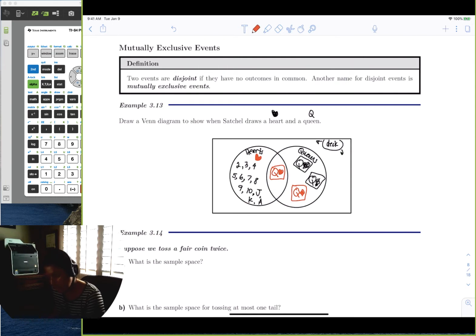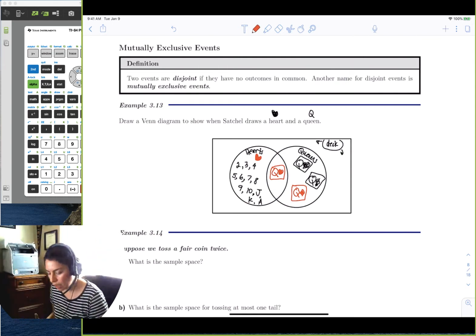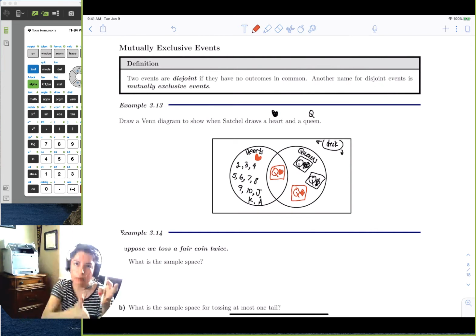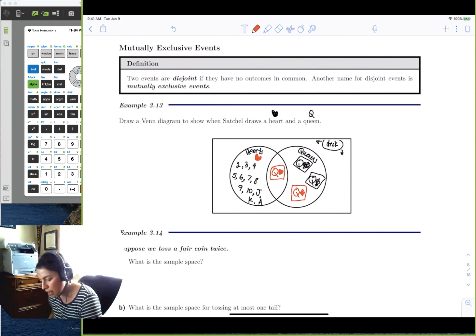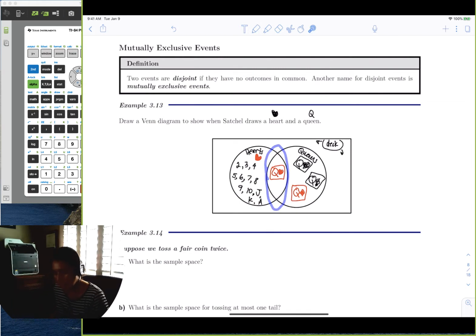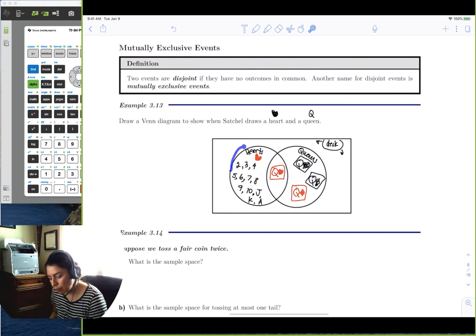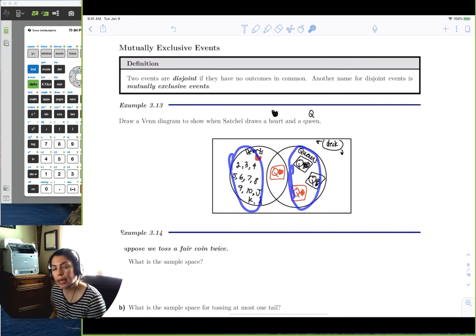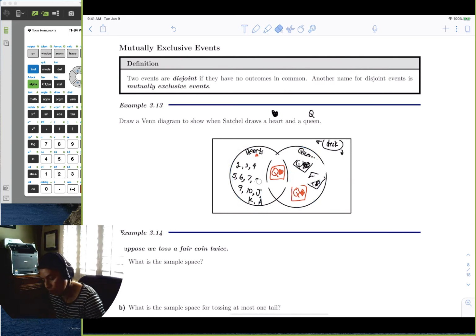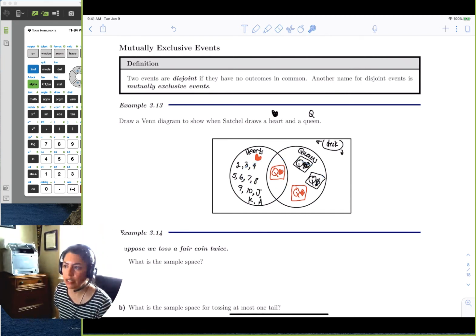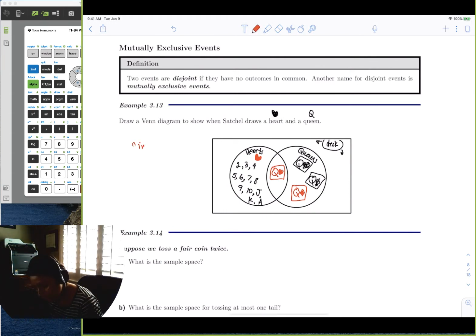So notice that, remember when Satchel drew a heart and a queen, there was overlap between the suit and the type of card. And therefore, this is the piece that makes it not mutually exclusive. If I'm going by suits, they're mutually exclusive. If I'm going by type, they're mutually exclusive. But the moment I cross over, it becomes non-mutually exclusive. And we can see this in the Venn diagram, that there's some intersection, or in other words, overlapping in the picture.